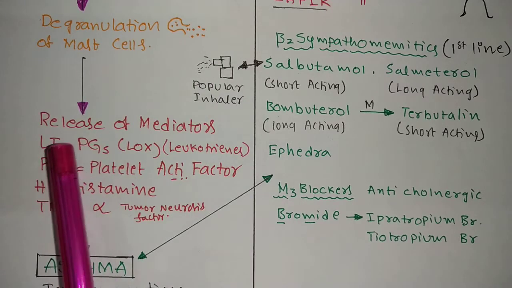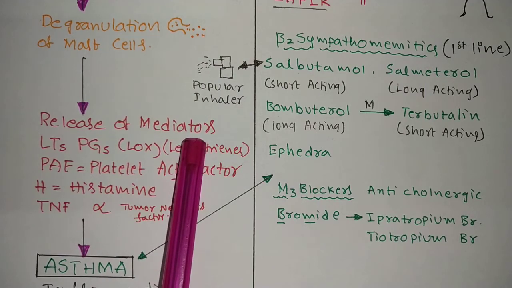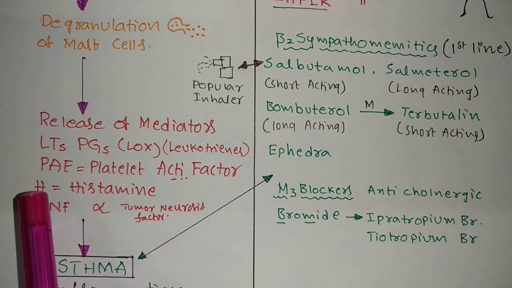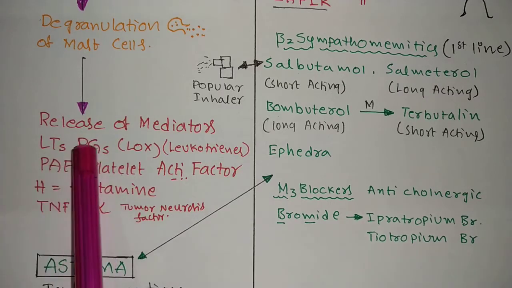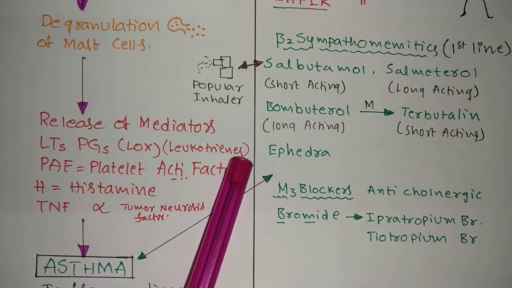And this releases the various mediators. All the granules consist of mediators. All these mediators are also important in the exam. PGs, prostaglandins, and LTs, leukotrienes.